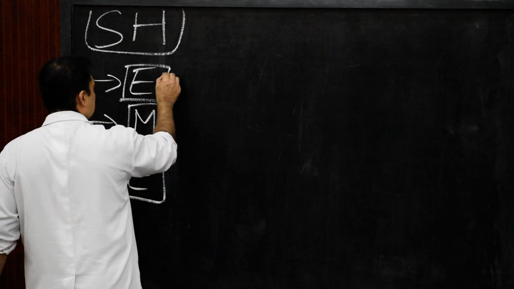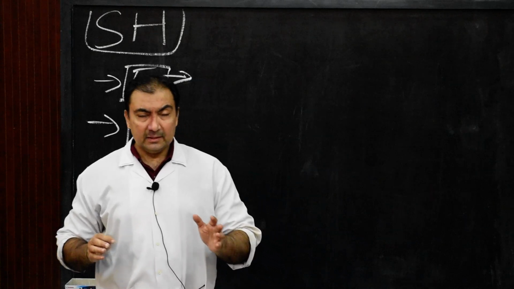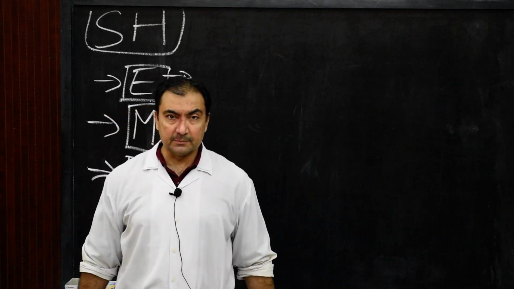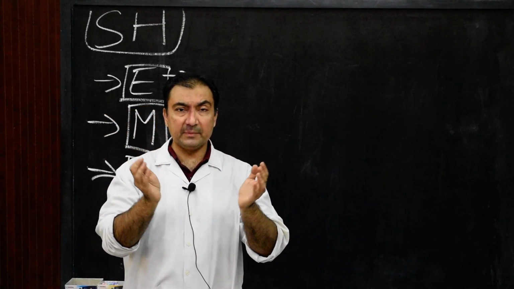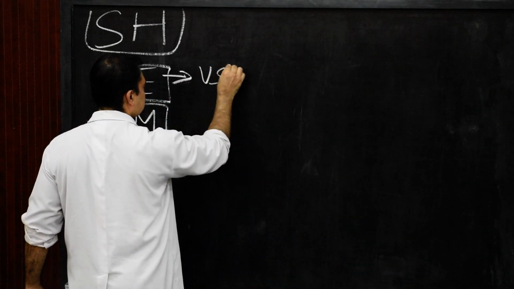Now epicardium. This epicardium is derived from the visceral layer of serous pericardium.